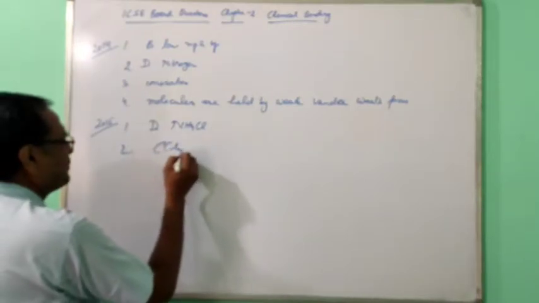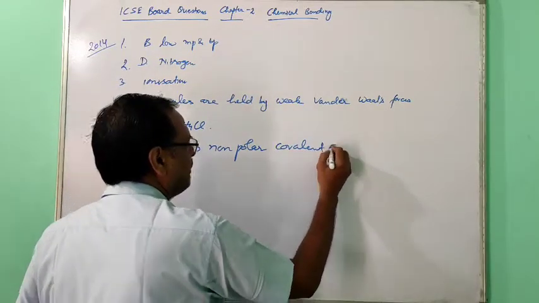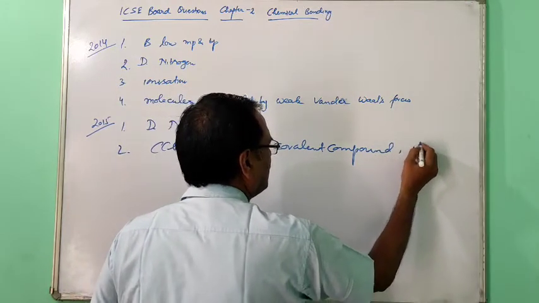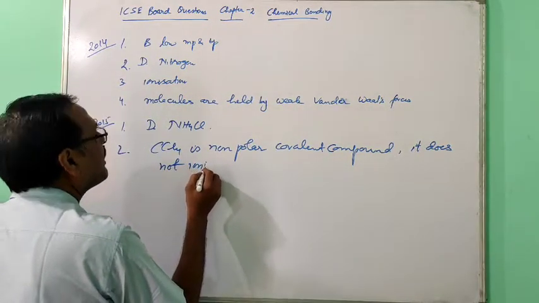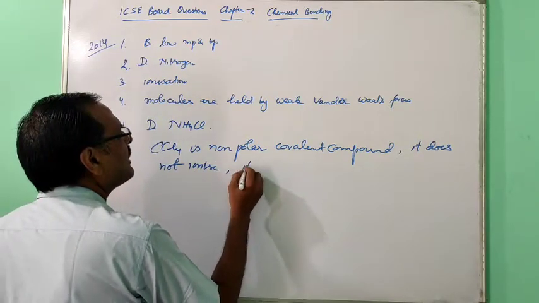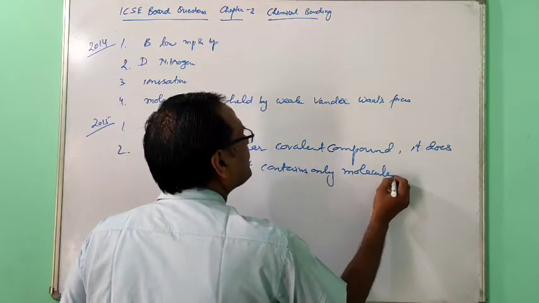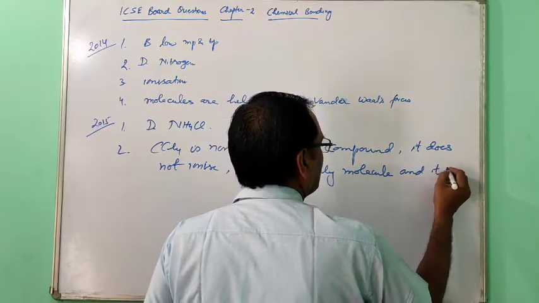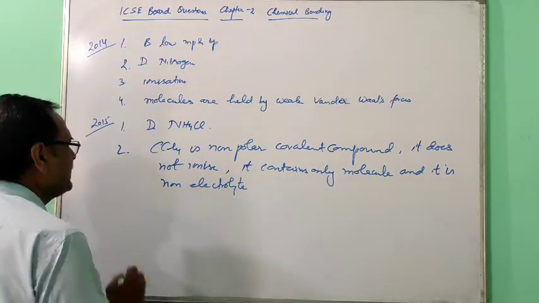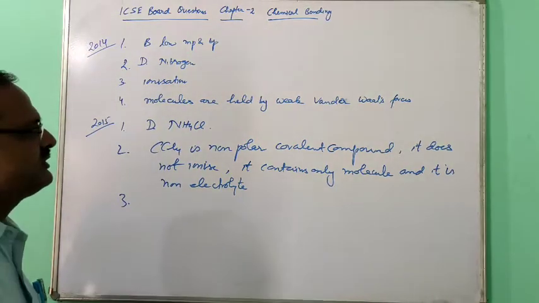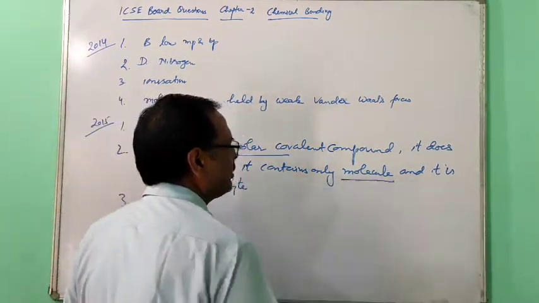CCl4 is a non-polar covalent compound. It does not ionize. It contains only molecules and it is a non-electrolyte. We will study this in the coming chapter. So CCl4 does not conduct electricity because it is a non-polar covalent compound. It does not ionize. It contains only molecules.